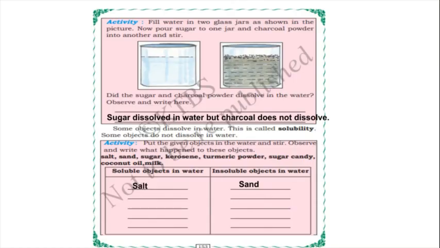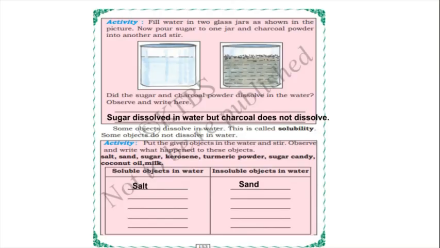Now put the given objects in the water and stir. Observe and write what happens to these objects: salt, sand, sugar, kerosene, turmeric powder, candy, coconut oil, milk. So you have to make the list, children, of which are the soluble objects in water and which are the insoluble objects in water. I have written one example.